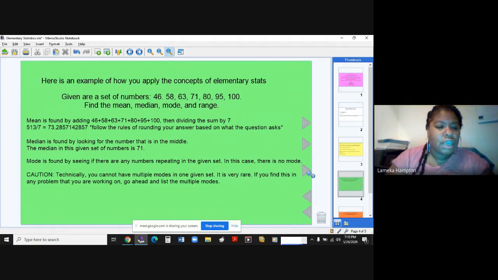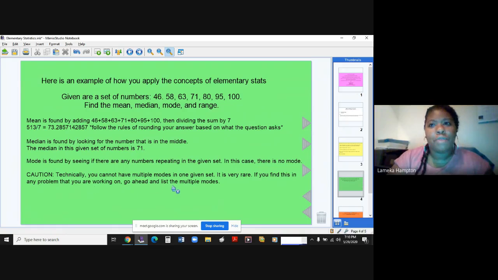The mode is found by seeing if there are any numbers that are repeating in the given set. In this particular instance, there is no mode. None of the numbers are repeating more than once. They only show up one time. Okay.